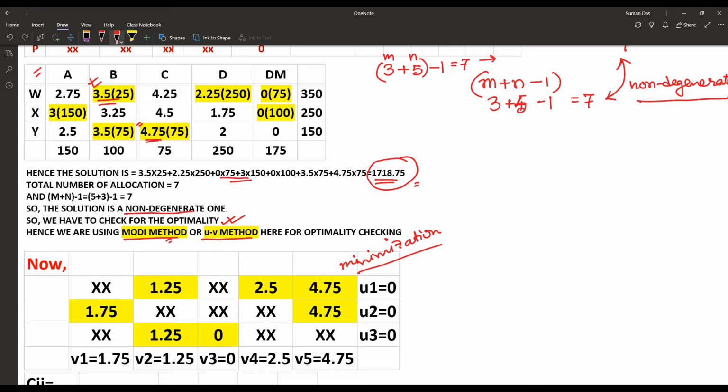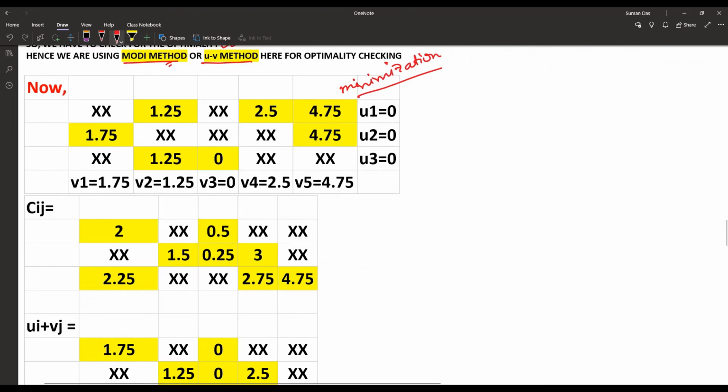Now which row or column has the maximum cell allocation? We can see in the first row there are the maximum cell allocations, so we are assigning u1 as 0. According to that, u1 plus v5 is equal to 4.75.